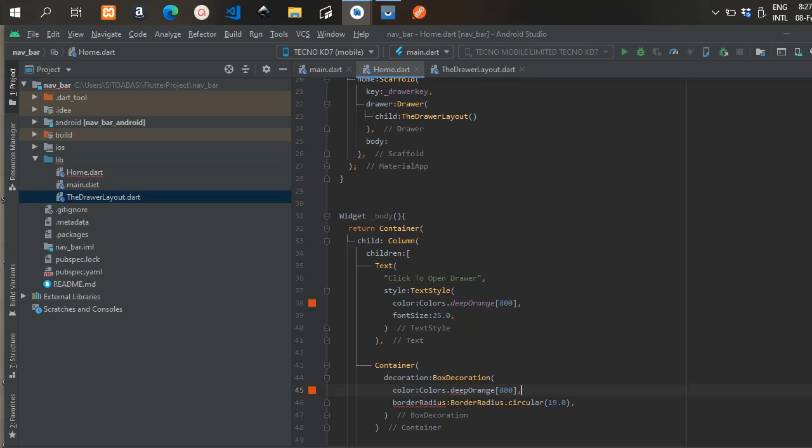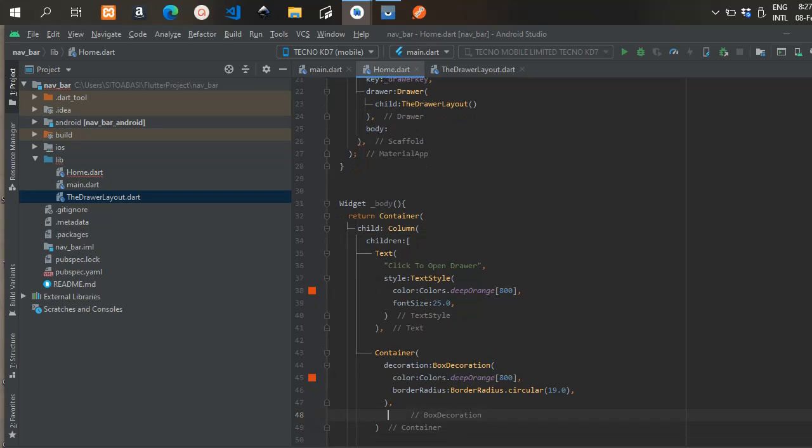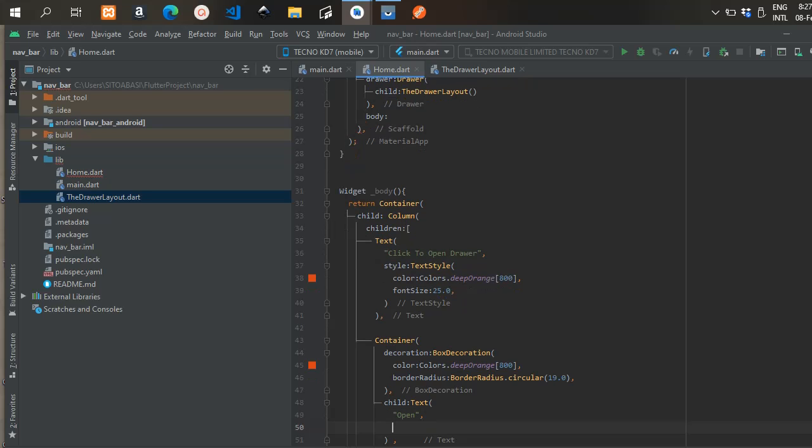We're going to give it a circular border radius, and we're going to pass in the radius here.